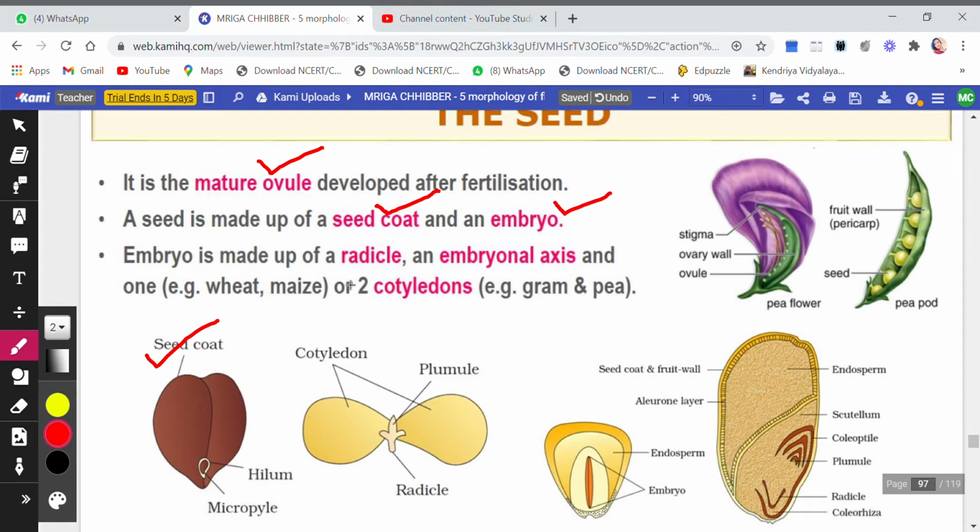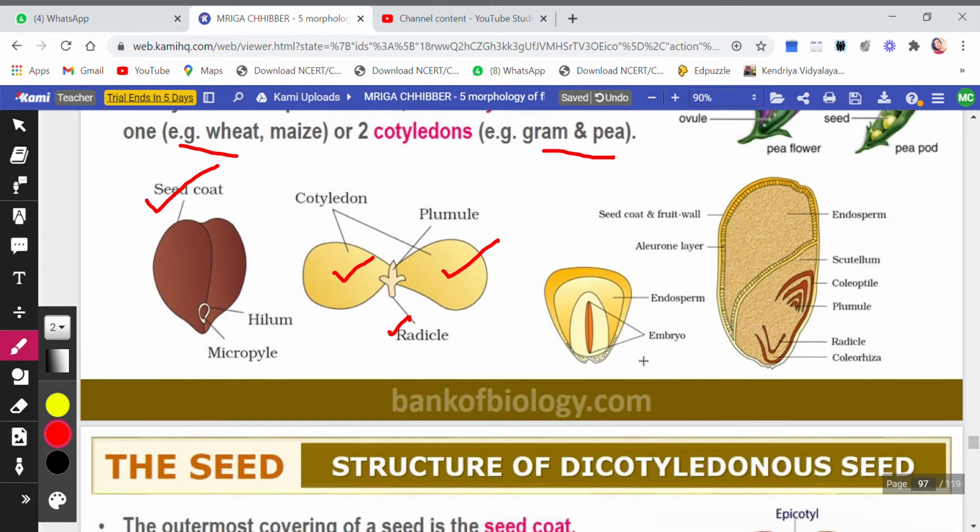Okay, so embryo is made up of radicle. You see, this is radicle and this line is embryonal axis, and it has two cotyledons. You see here, these are the two cotyledons, examples they have given, gram and pea, and sometimes it may also have one cotyledon as the examples are shown here.